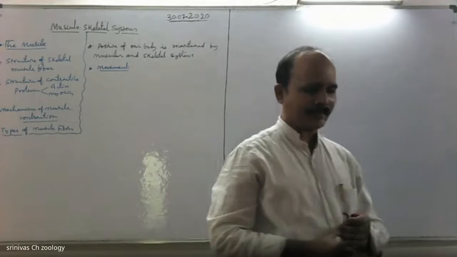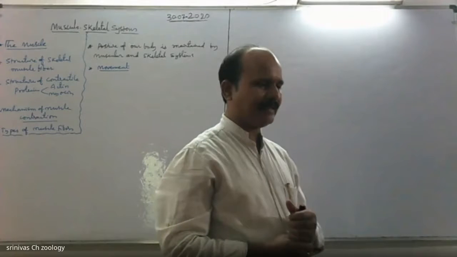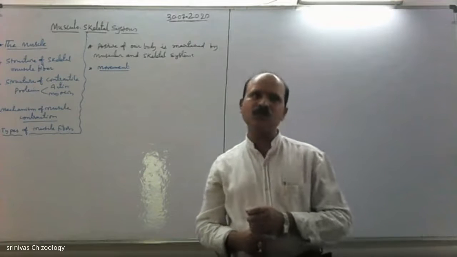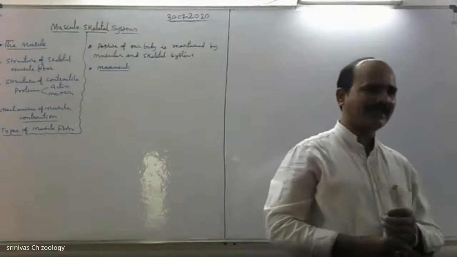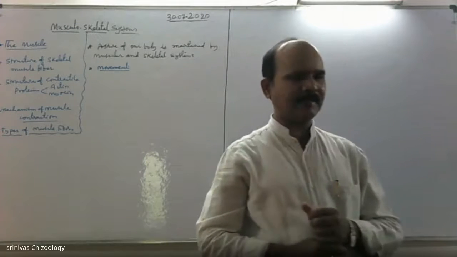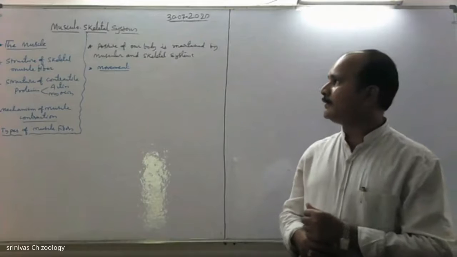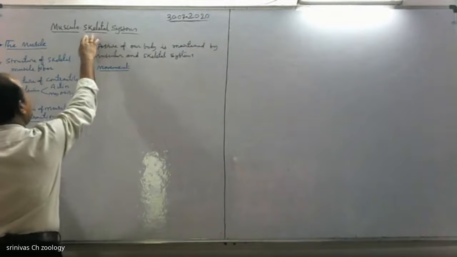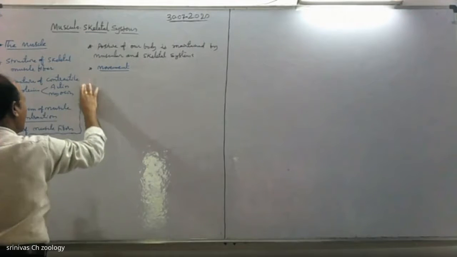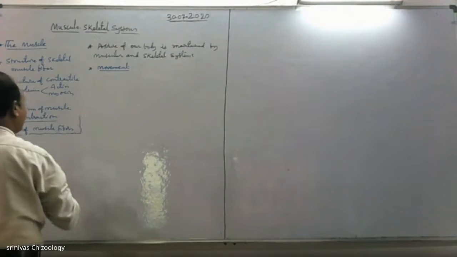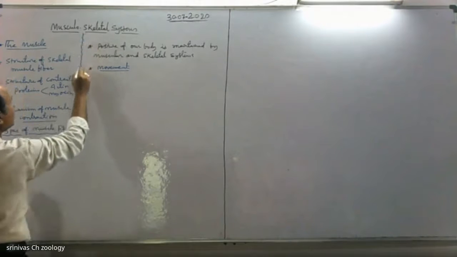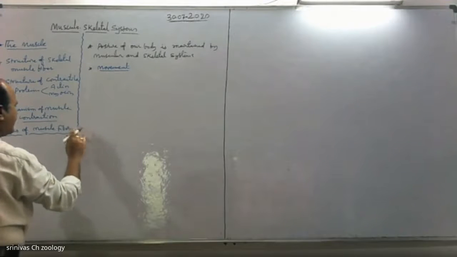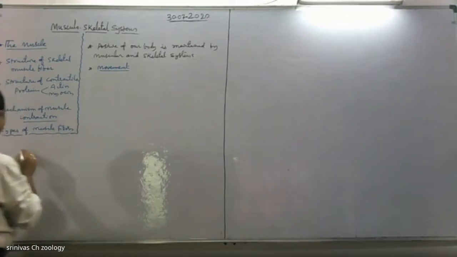System, digestion, absorption, and breathing and exchange of gases, respiratory system. In the second unit, human anatomy and physiology 2, which includes body fluids and their circulation, human circulatory system, and excretory products and their elimination, excretory system of human beings. And sixth unit, genetics. These three units are completed.